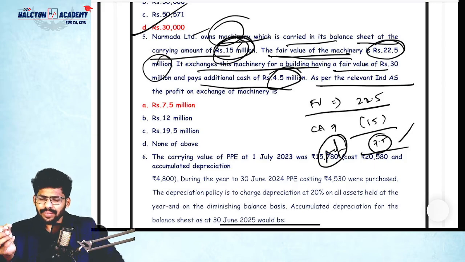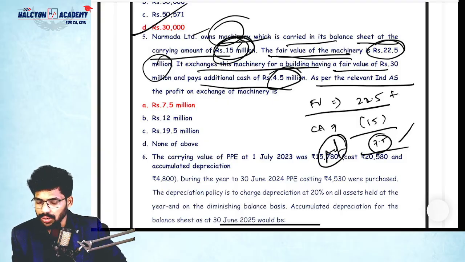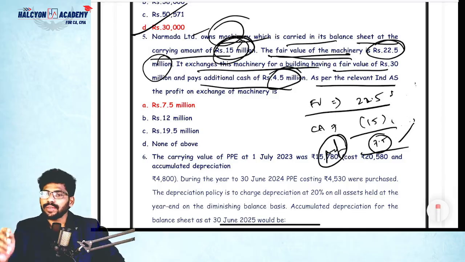Understood? Basically, when we are recognizing the fair value of the asset, we can include the cash amount also. If we include this 4.5, you need to reduce that 4.5 also. So that's why I'm not taking the additional cash amount. You can directly calculate the profit. How much? 7.5 is the answer.